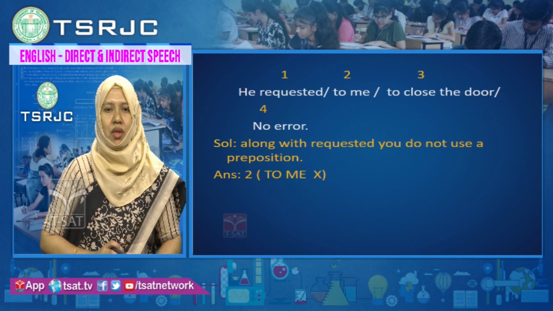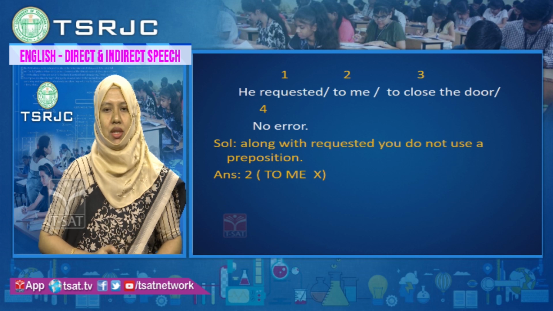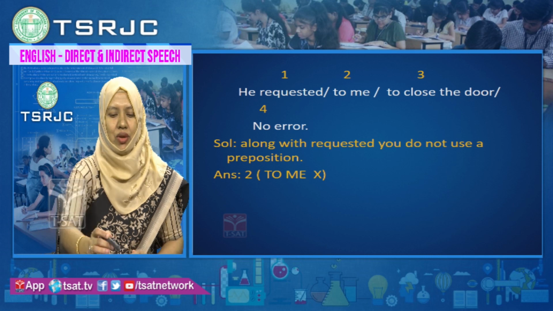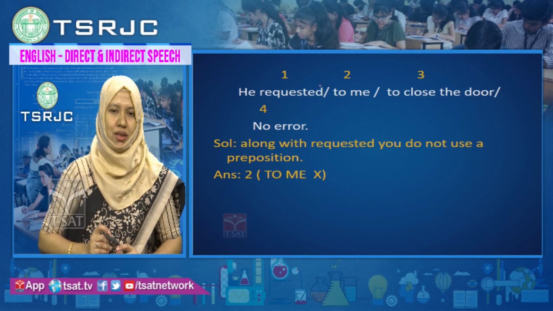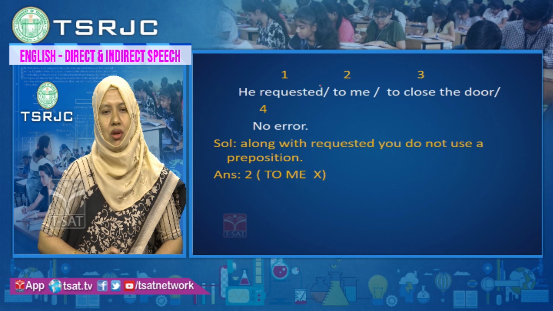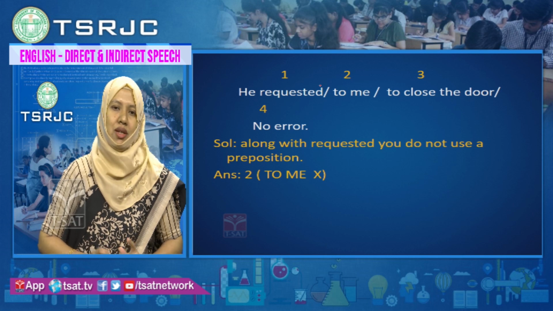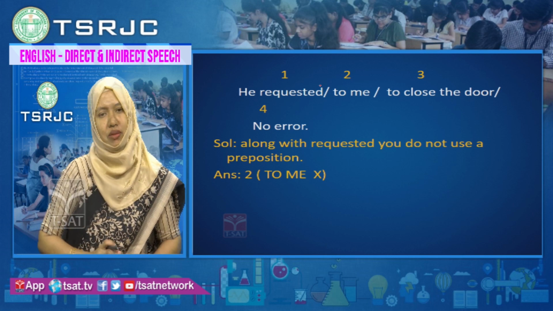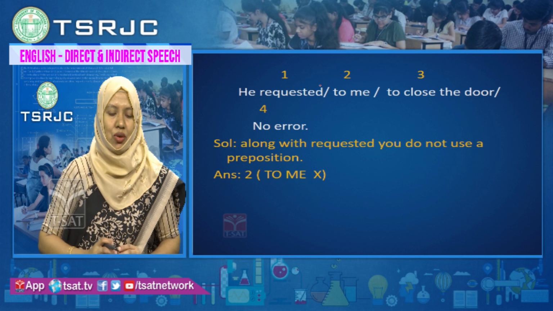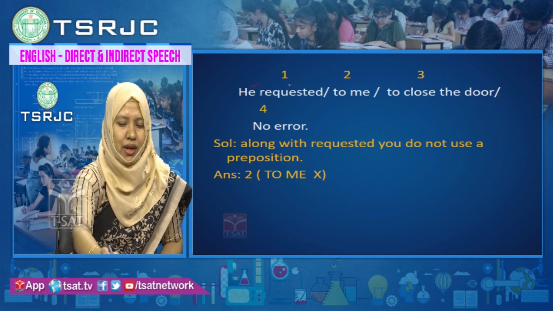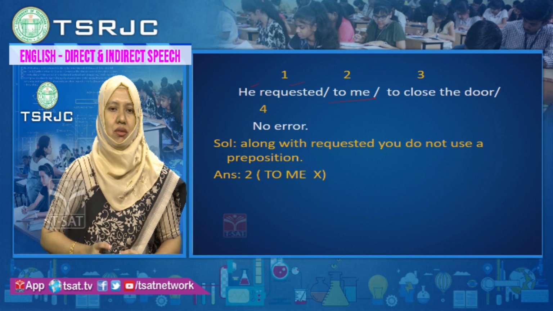Next example. He requested to me to close the door. He requested is the first part, to me is the second part, to close the door, and option 4 is no error. Is there any error or is there no error? If you focus on this sentence, you can see that he requested, subject and main verb, to me is there.